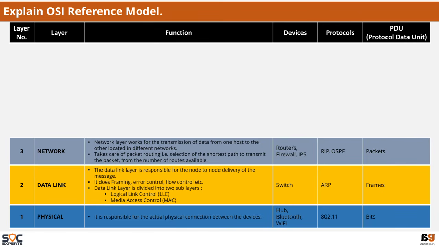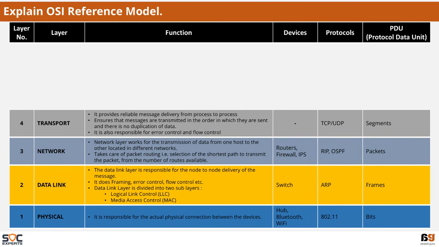Next is layer 3, called the network layer, which is responsible for the transmission of data from one host to the other located in a different network. It takes care of packet routing, that is, selection of the shortest path to transmit the packet from the number of routes available. The devices that work at layer 3 are routers, firewall, and IPS. Protocols include RIP, OSPF. The PDU is in the form of packets.